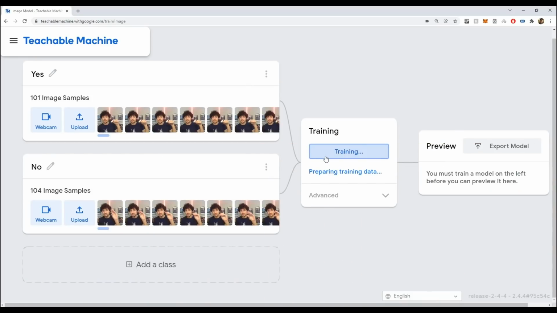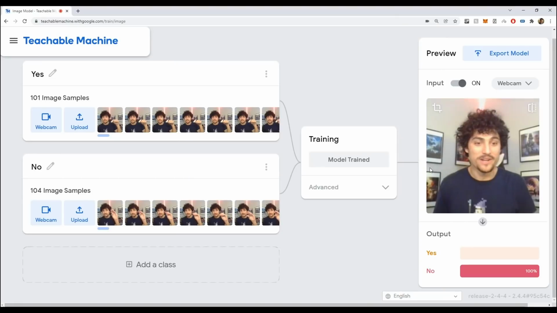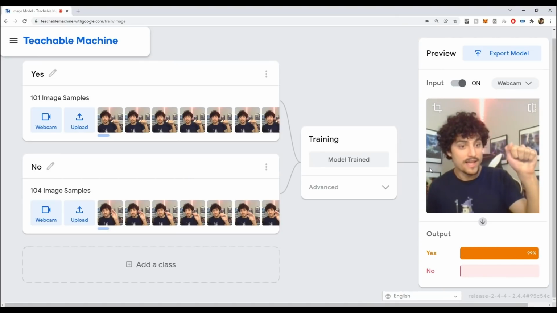And what the model will do is go through this data set and find common patterns and associate it to the specific label that it's under. So for the yes, it's going to go find common patterns of how you say yes in sign language and connect it. And that's the power of neural networks, right? What I can do now is I can say yes, and look, it's accurately predicting my yes.